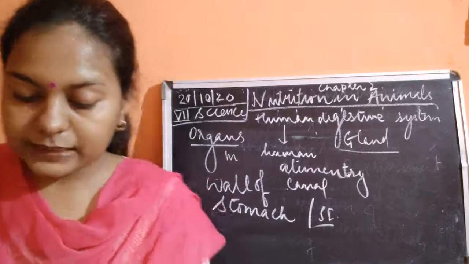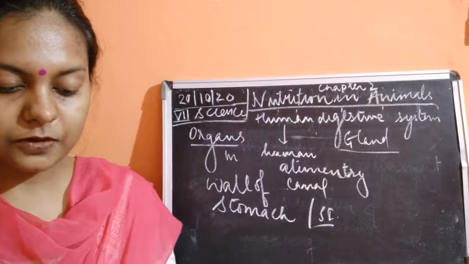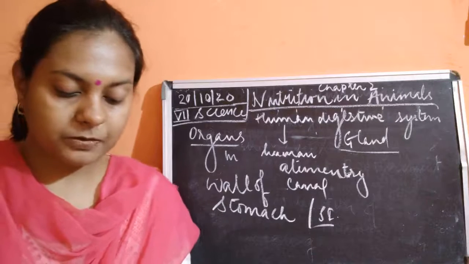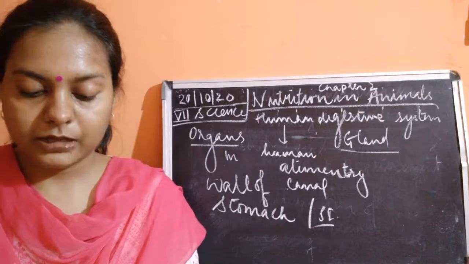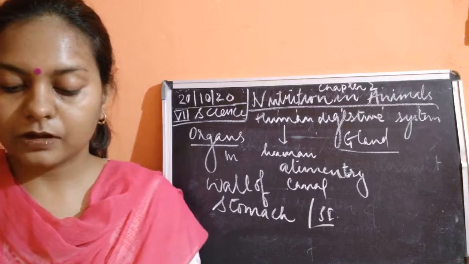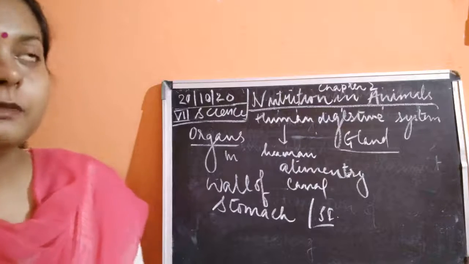Now the next point is that the bile is being secreted from the liver, pancreatic juice from the pancreas, and the digestive juices from the small intestine. The digested food is absorbed by the blood vessels from the small intestine.